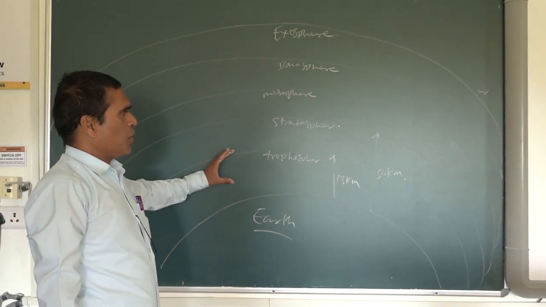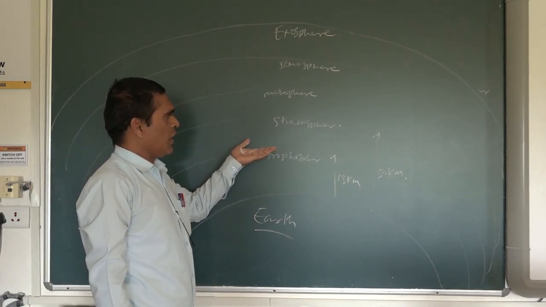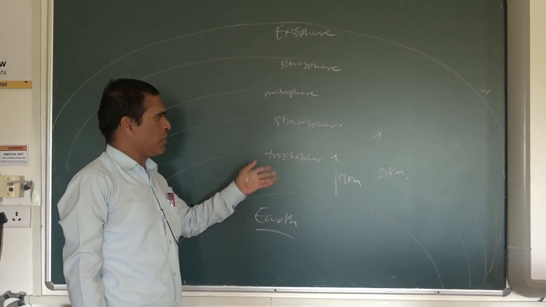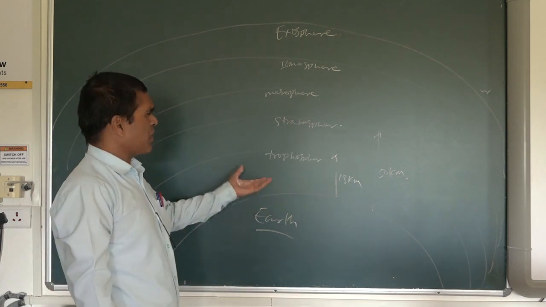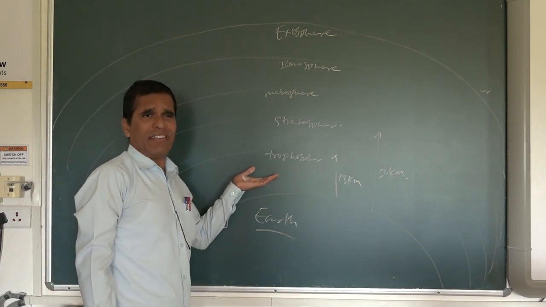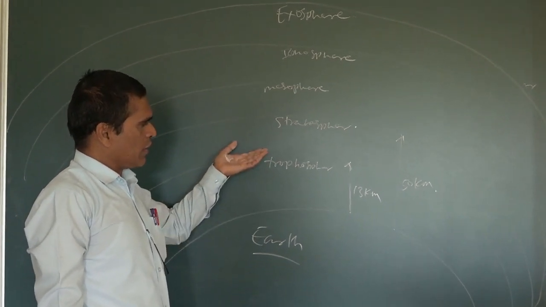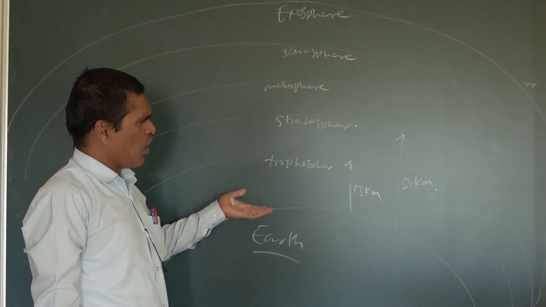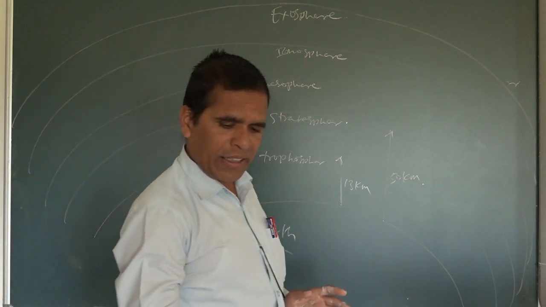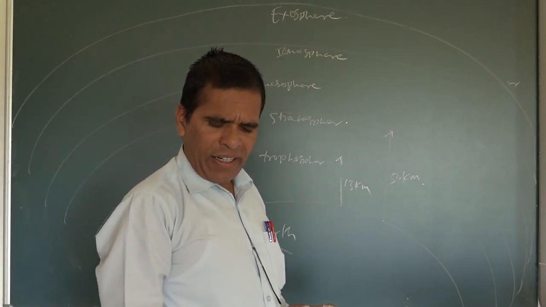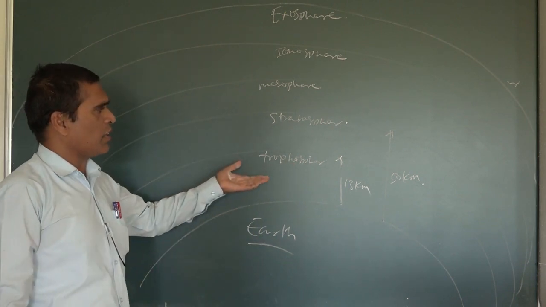Children, the troposphere is from the earth surface up to 13 kilometers. This much area is the troposphere. Whatever is related to the atmosphere happens there: rainfall, fog, snowfall, rain, storm, wind, whatever weather-related things there are, all happen in the troposphere only.